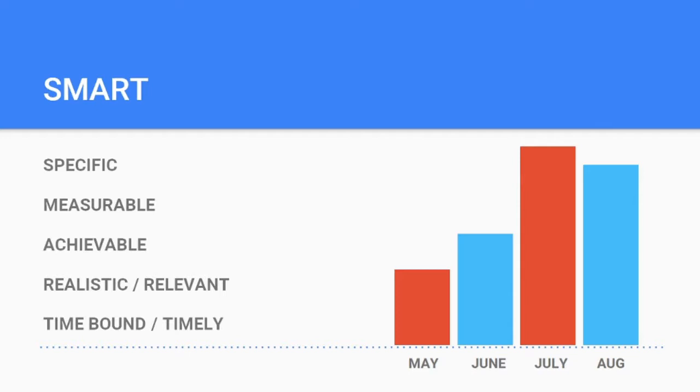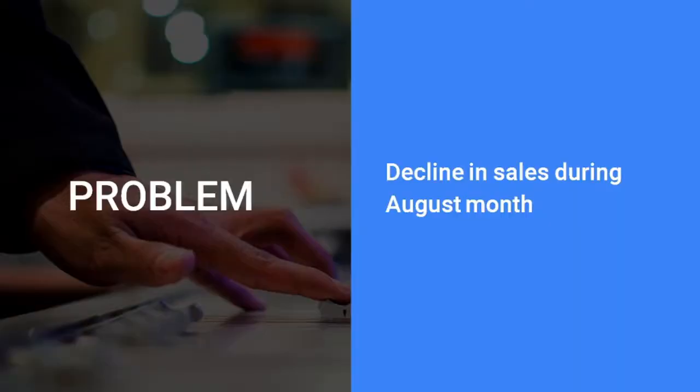In this video, we'll try to understand with an example how it is going to happen. See, the bar chart we are seeing, assume that it is the sales figure of an organization, any organization for that matter. The sales say that from May, June has increased, from June, July has increased, and in August, it has come down. So there seems to be some problem. The sales have come down. So what is the problem? Decline in sales during the month of August.